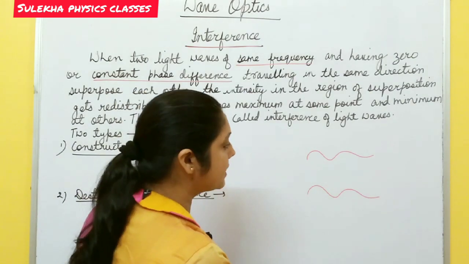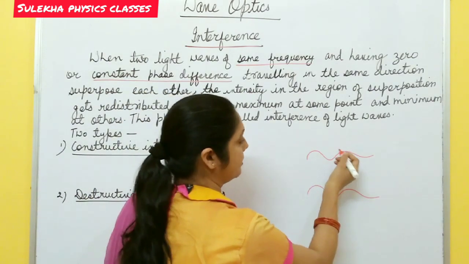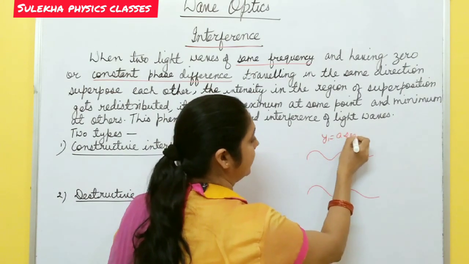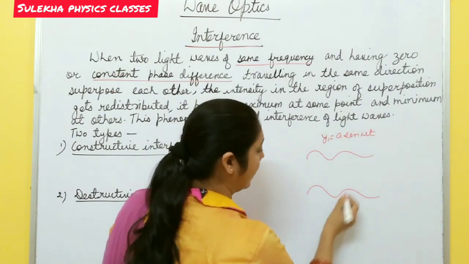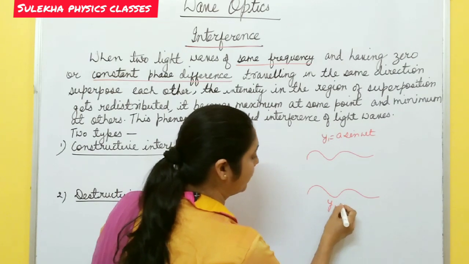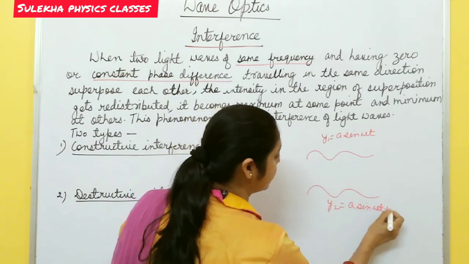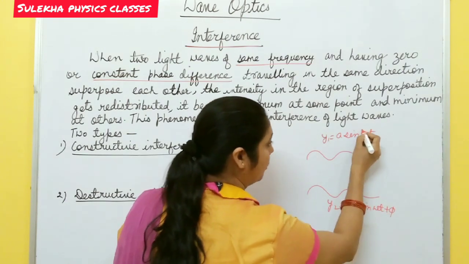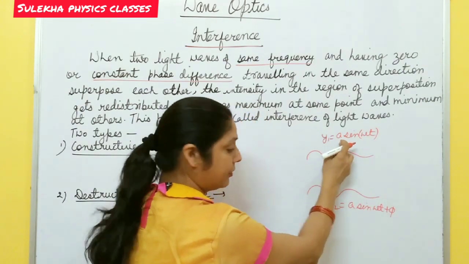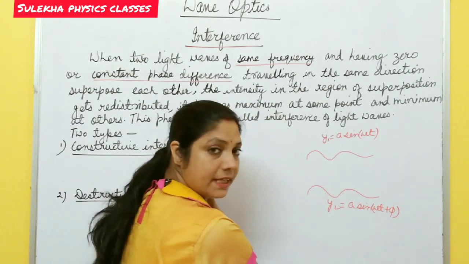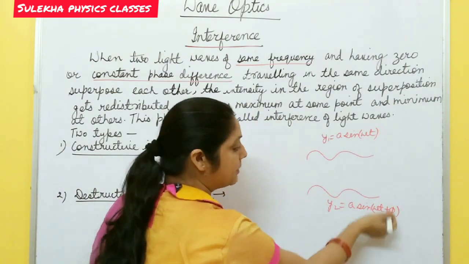Phase difference means, suppose this wave has the equation y1 equal to a sine omega t, and this wave has the equation y2 equal to a sine omega t plus phi. So omega t is the phase for the first wave, and omega t plus phi is the phase for the second wave. So what is the phase difference between these two waves?